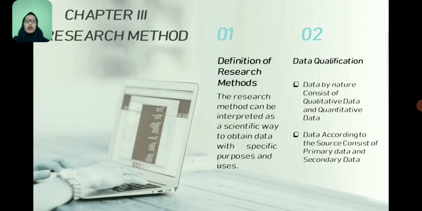And then the last chapter is research method. Number 1 is definition of research method. The research method can be interpreted as a scientific way to obtain data with specific purpose and uses. And then number 2 is data qualification. The type of data used in the preparation of this final project are grouped into 2. Number 1 is data by nature.